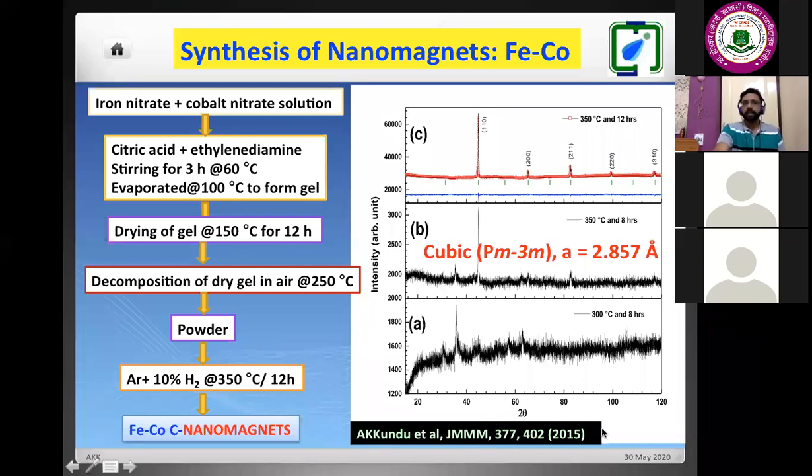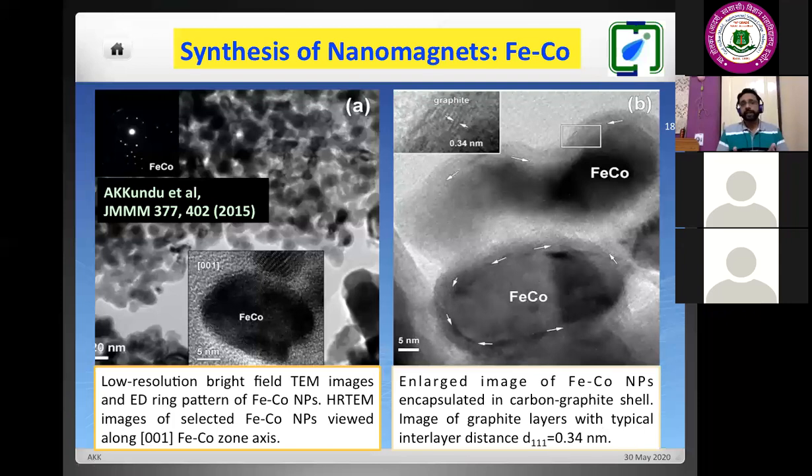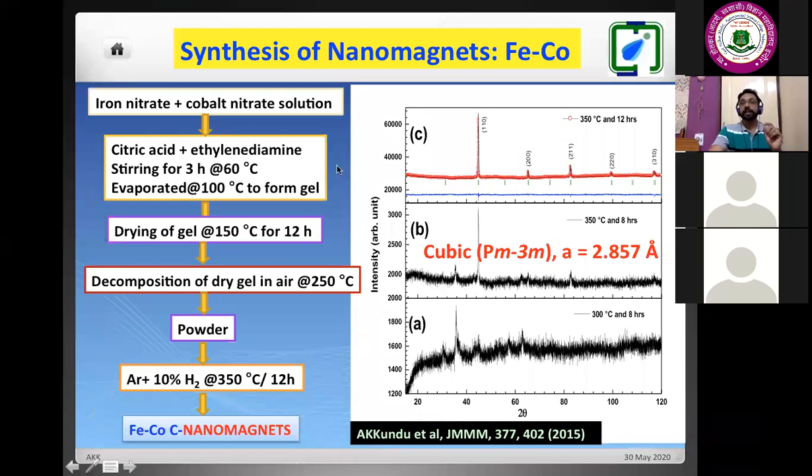You can find out. Now, where is the proof that we have coated our alloy nanoparticles? Otherwise, post synthesis, when we try to study the magnetic properties, they may be oxidized if not coated. So to prove that they are really carbon coated, we used high resolution transmission electron microscopy. This is the distribution of the particles, and this is the electron diffraction. Here they confirm the crystal structure. It is a cubic crystal structure, as obtained by the X-ray diffraction.